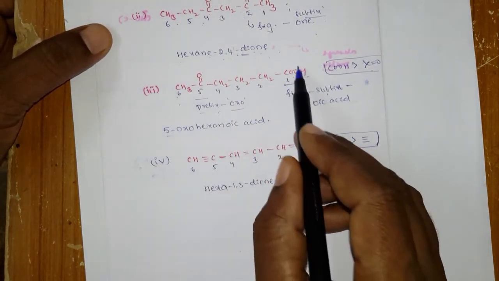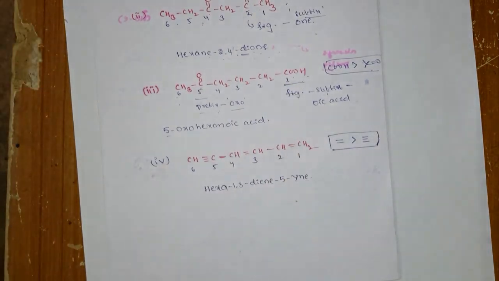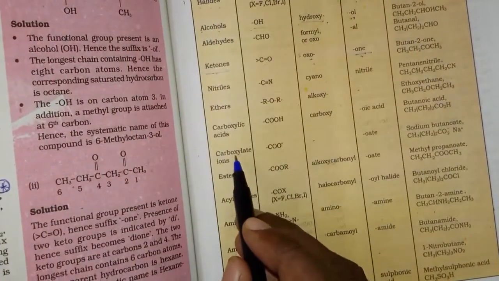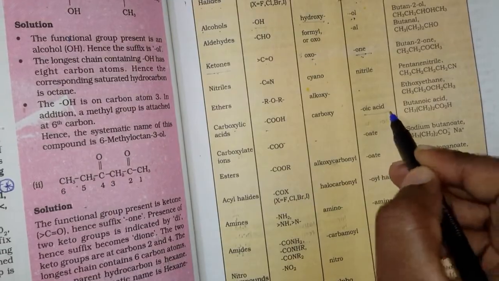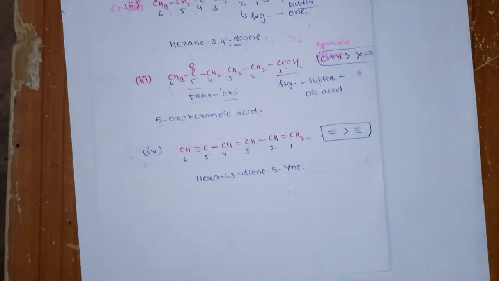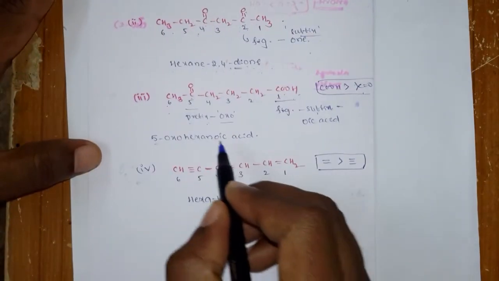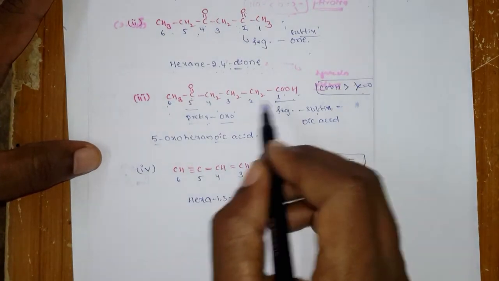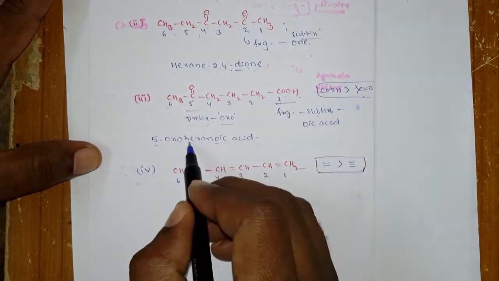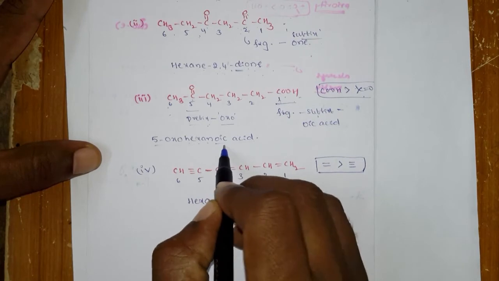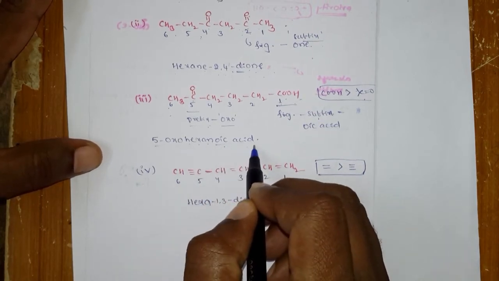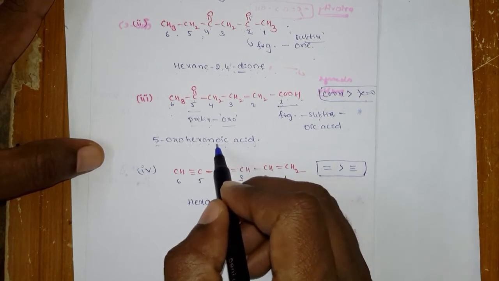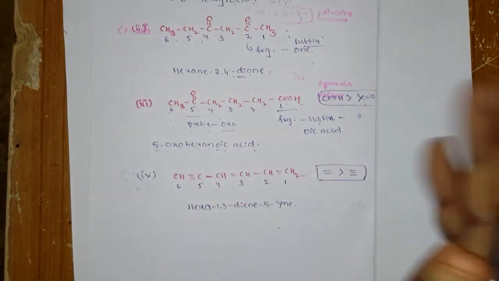Oic acid. What is the suffix of COOH? Carboxylic acid, COOH, that is the oic acid. So easy, it is oic acid. And how many carbons are there? 6 carbons. So it is hexanoic acid. You need not write 1 here; hexane-1-oic acid, you need not write.